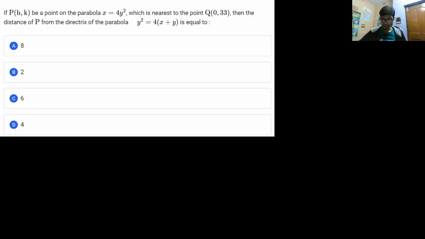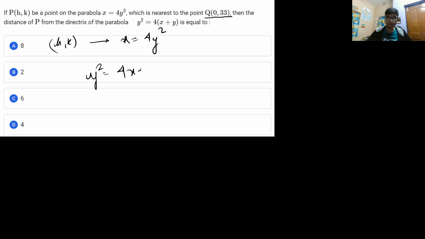So with this, let us move to the eighth problem, and the eighth problem is again a very important problem. It is saying that h comma k is a point on the parabola x is equal to 4y square, which is nearest to the point Q, that is 0, 33. Then the distance of P from the directrix of the parabola,